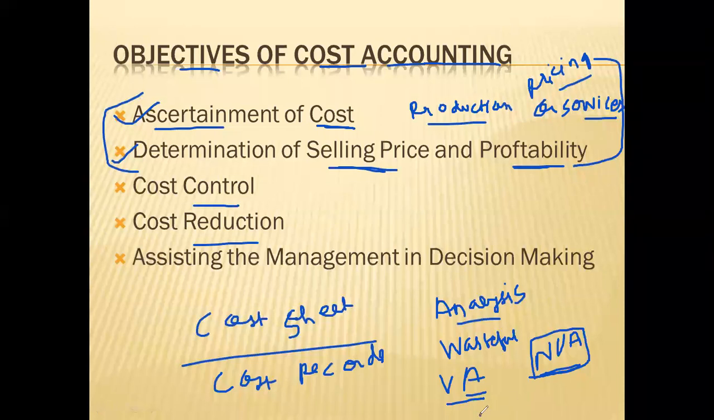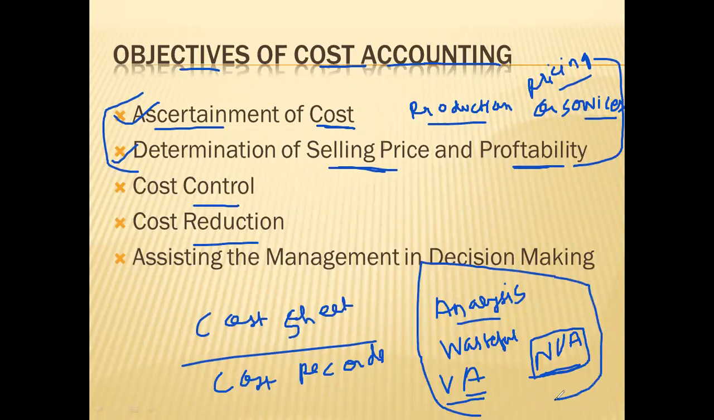So all this analysis you can do on the basis of the cost sheet and cost records. Based on this analysis, if you come to know that you are incurring an expenditure but not getting any value, then this is a non-value added activity. You can control that activity, and if you control that activity, then you can automatically achieve cost reduction. Cost control and cost reduction.